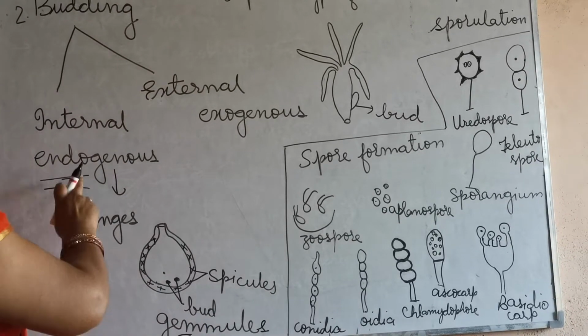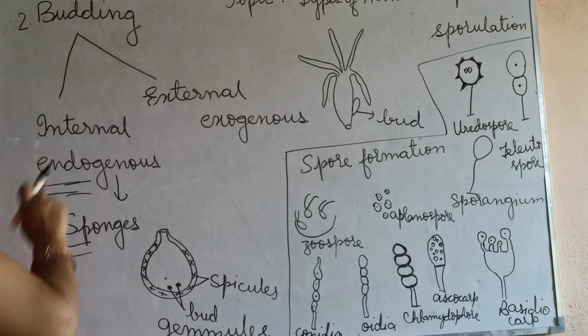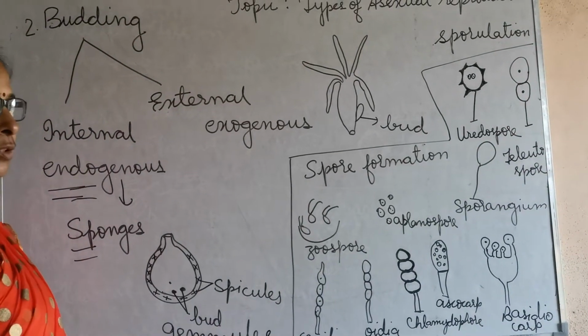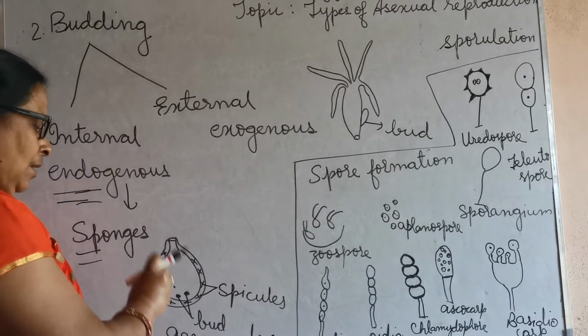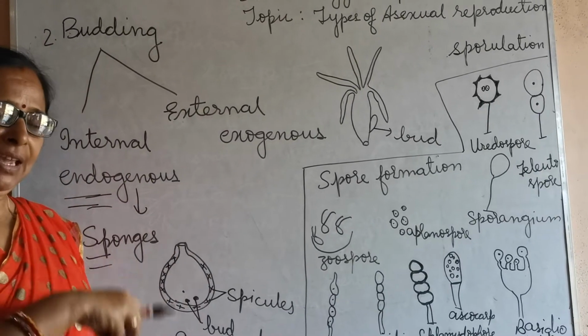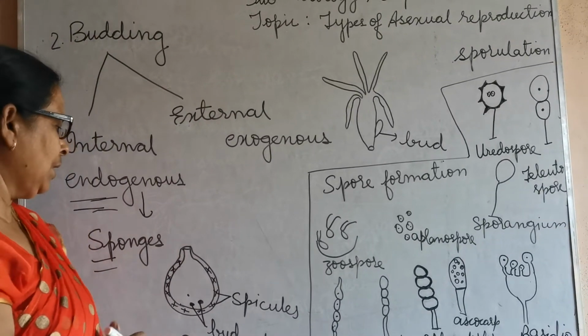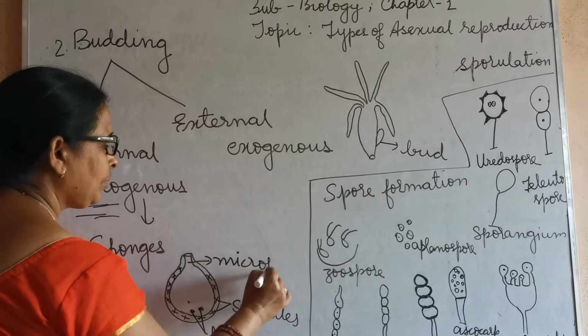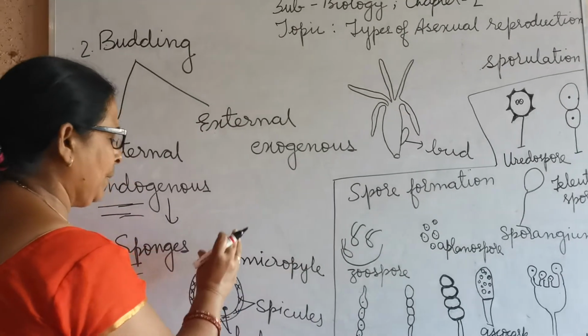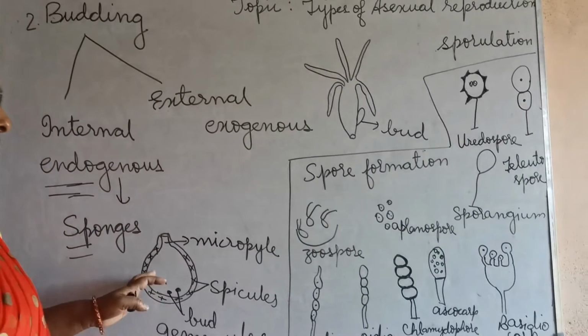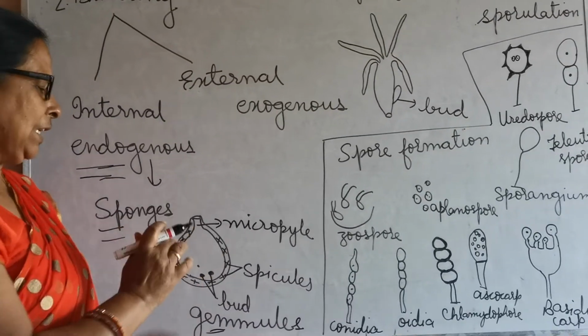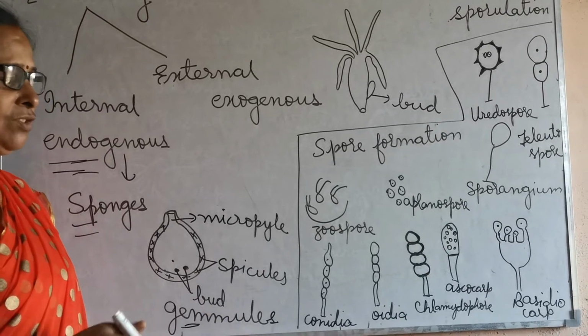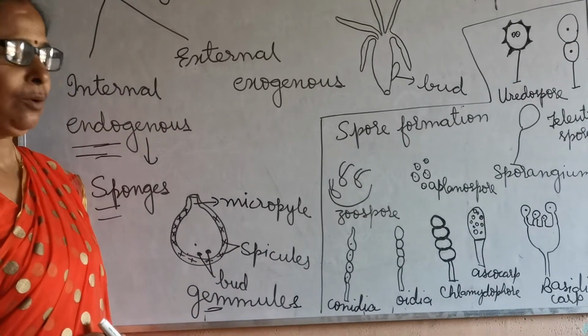So in this endogenous, internal budding, you will see in sponges that a bud remains inside the internal body, which has a micropyle end. This is the opening, we call it micropyle, and this bud is protected with the help of thorny structures, we call them spicules.